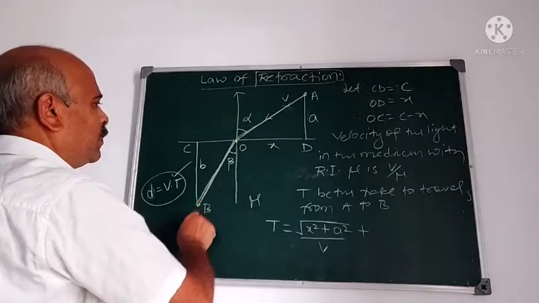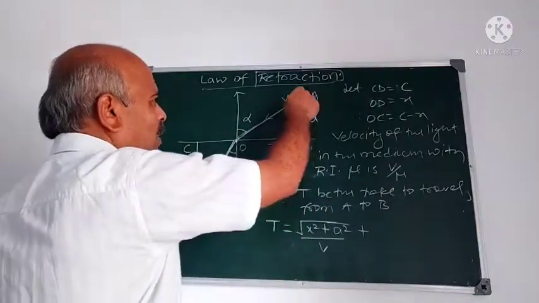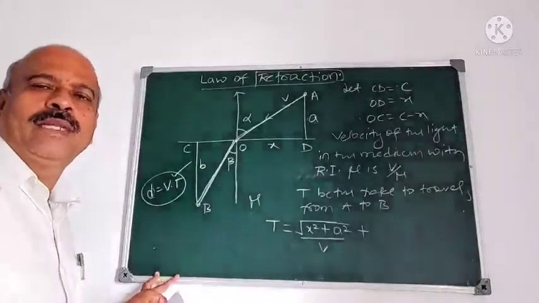This is the distance, and to travel from A to B, the time taken by the light ray is T.